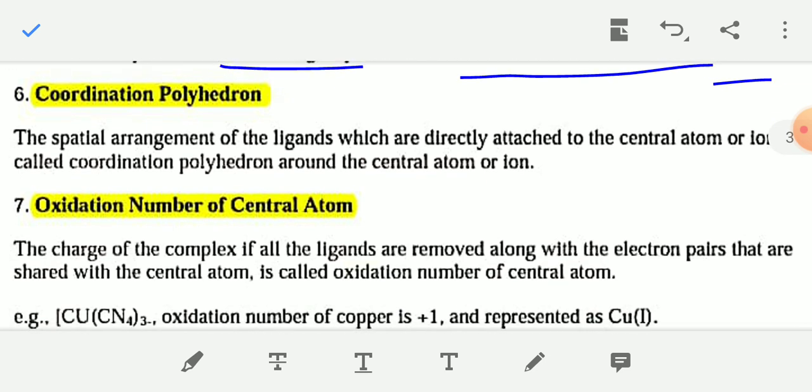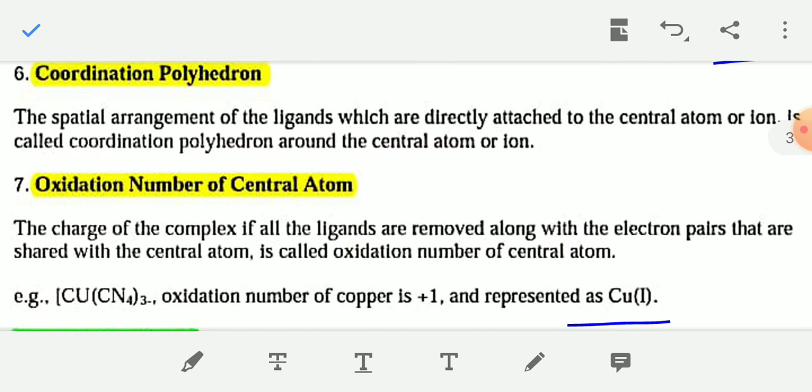Next term, coordination polyhedron. This is actually the 3-dimensional arrangement of different ligands in the coordination entity. So the spatial arrangement of the ligands which are directly attached to the central metal atom or ion is called the coordination polyhedron around the central atom or ion.